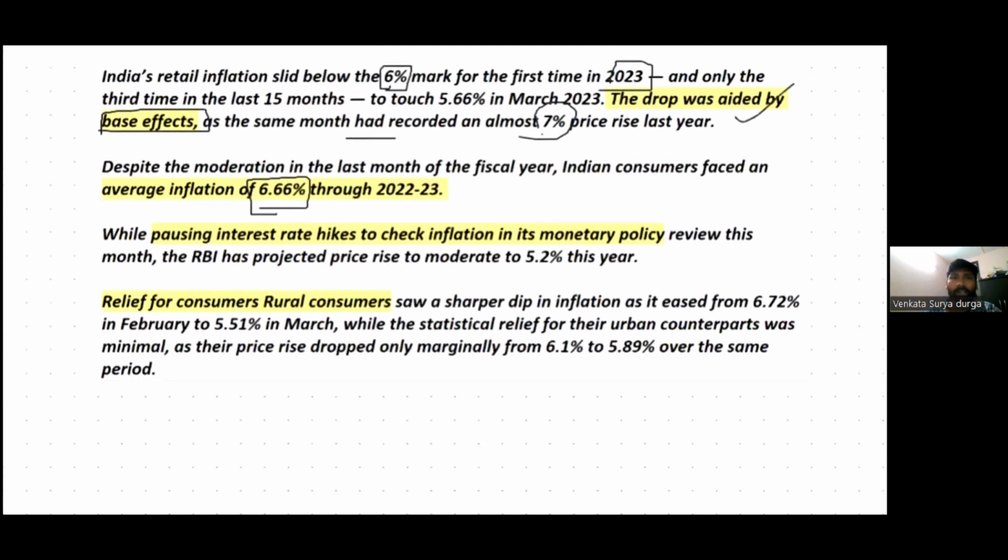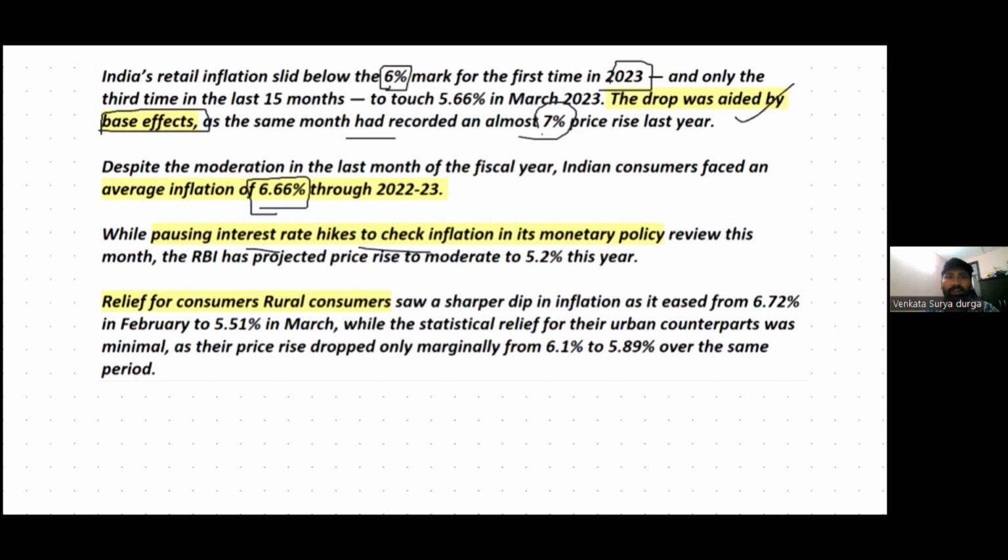However, recently RBI paused the interest rate hikes. If inflation has been increasing in the economy, that means more currency in circulation in the economy. So that increases inflation. So if inflation is higher, RBI would go for a rate hike, right? So RBI would go for a rate hike, and it squeezes the currency in the economy. However, the RBI paused the interest rate hikes to check inflation in its monetary policy review.